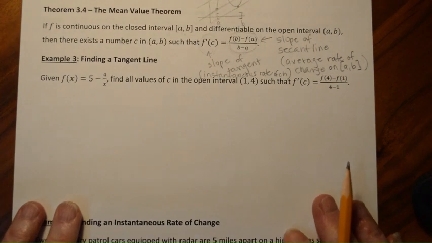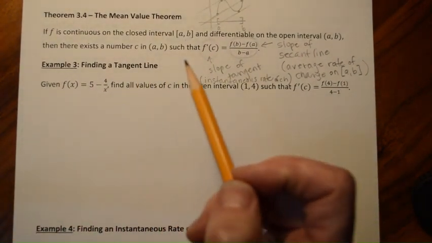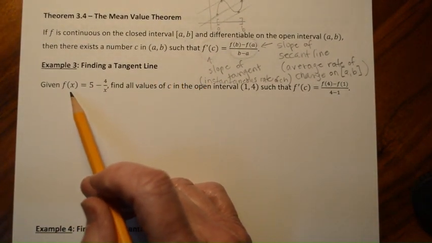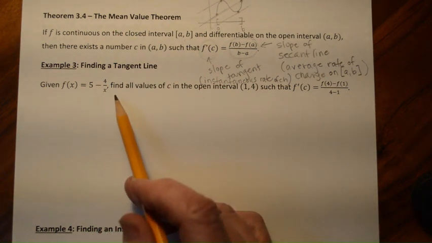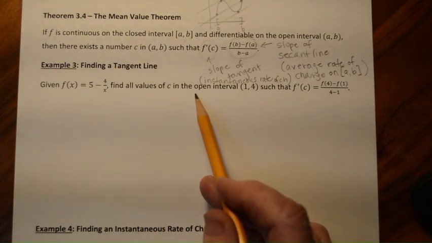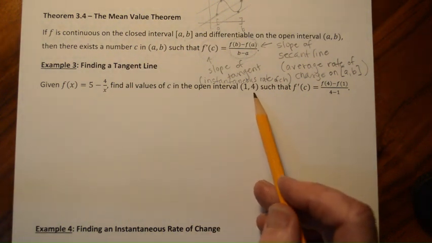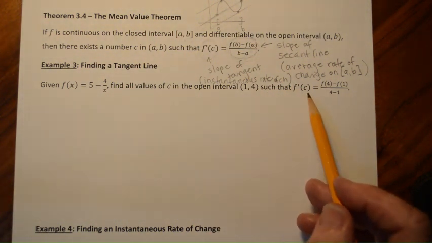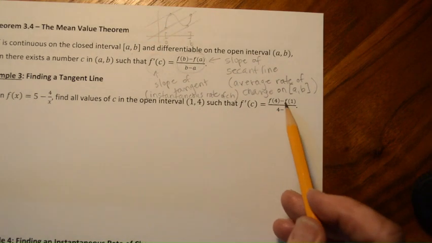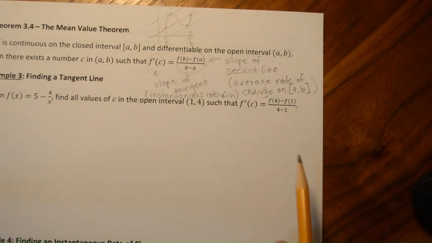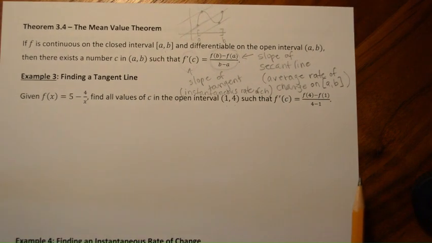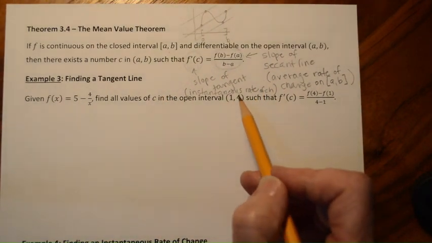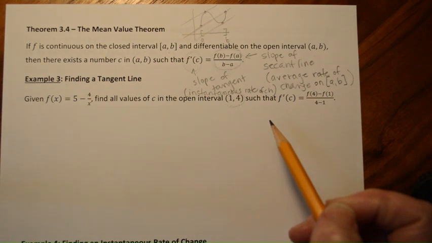Okay, so let's take a look at example 3 here. It's saying we've got some function f of x, which is equal to 5 minus 4 over x, and we're supposed to find all values of c in the open interval 1 to 4 such that f prime of c is equal to f of 4 minus f of 1 over 4 minus 1. Okay, so first of all, let's note that this is an open interval, right?